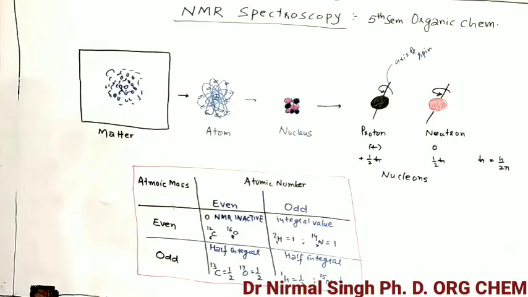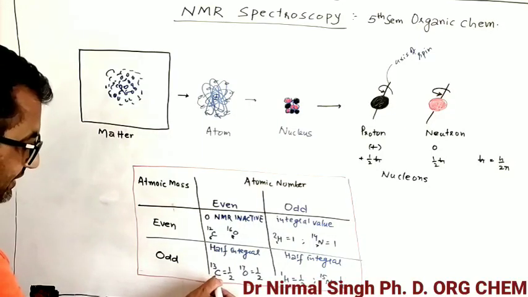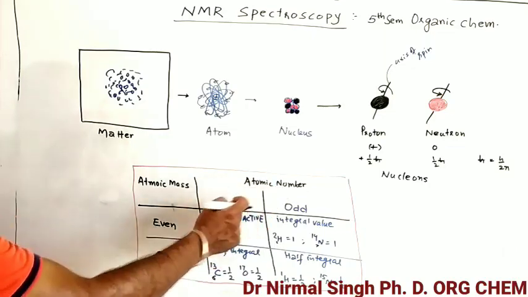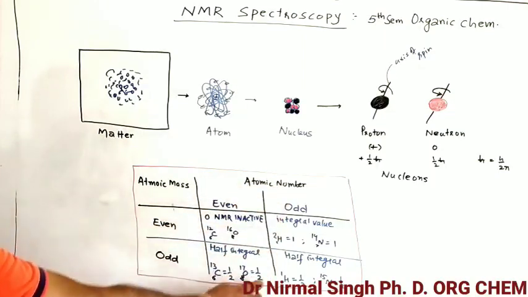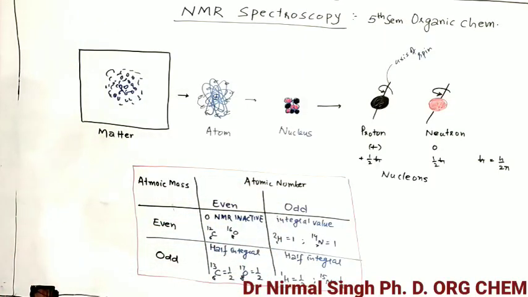Half integral. Like we have carbon, atomic number is 6, which is even, but mass number is 13, which is odd. So its net spin value is half. This is C13, and C13 NMR is well known for the structure determination of novel organic compounds. Again we have oxygen, atomic number 8 is even, mass number 17 is odd. It also has half integral spin.